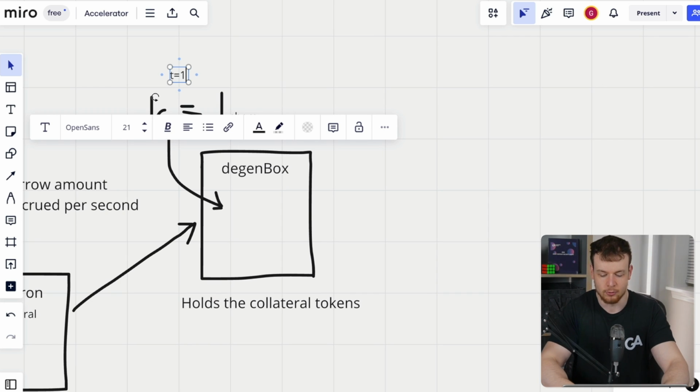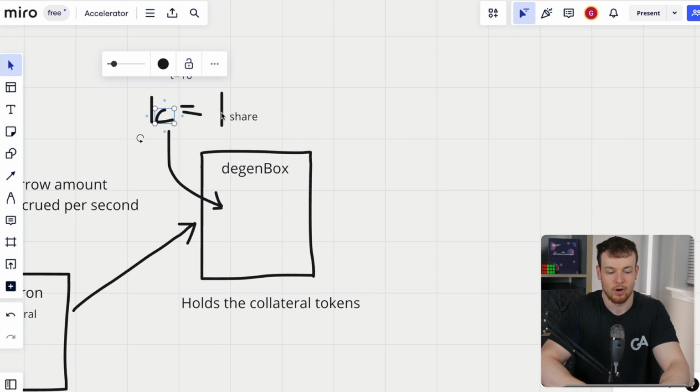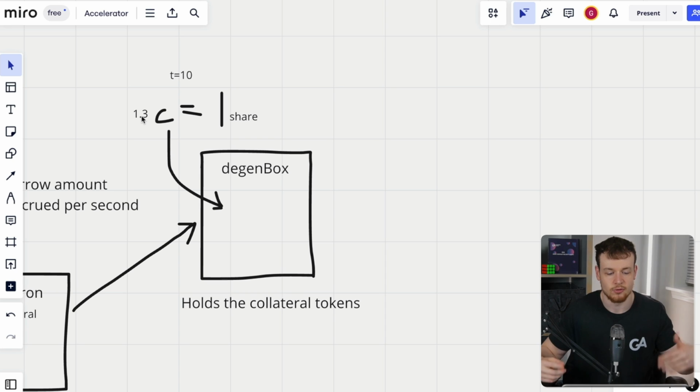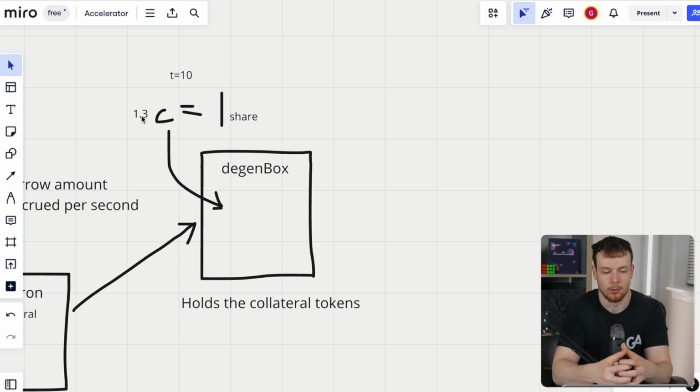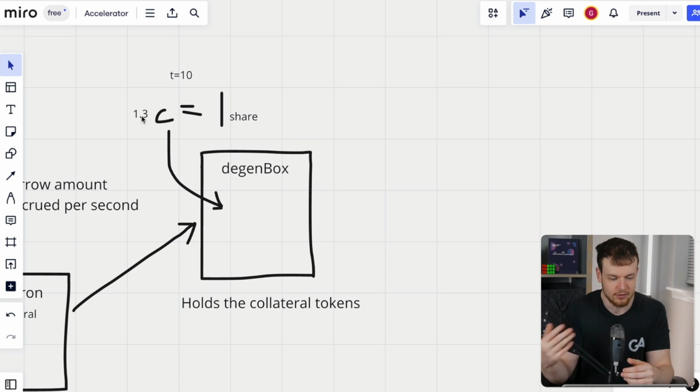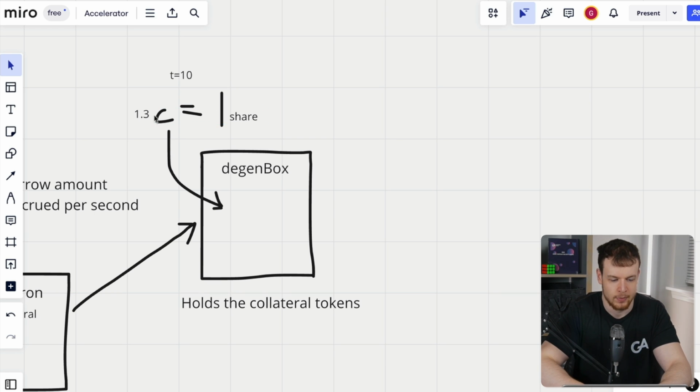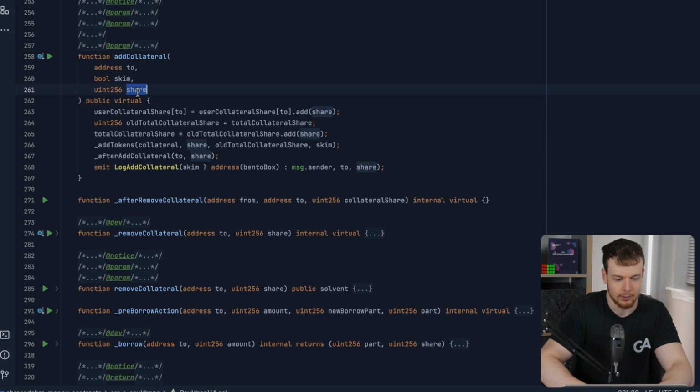So let's say at t equals 10 here, my 1 share might be equal to, let's say, 1.3 tokens of collateral. So this is literally the accounting for when we have a strategy and it's actually accruing interest in the strategy, right? So that is why we issue shares, and we're accounting with shares here for adding collateral rather than